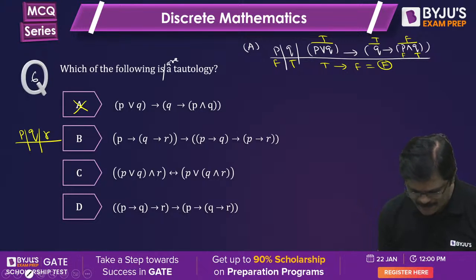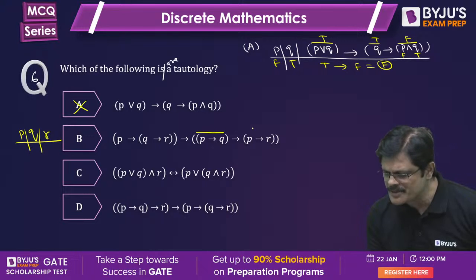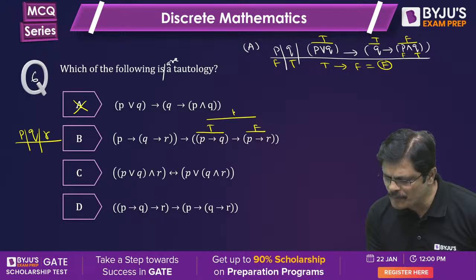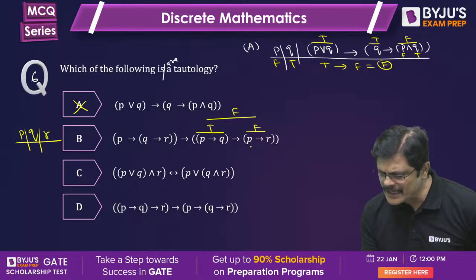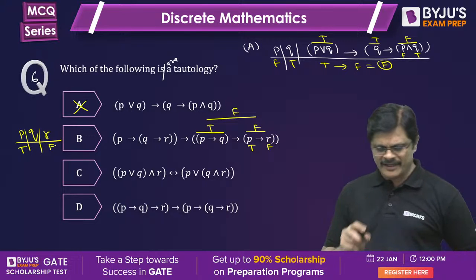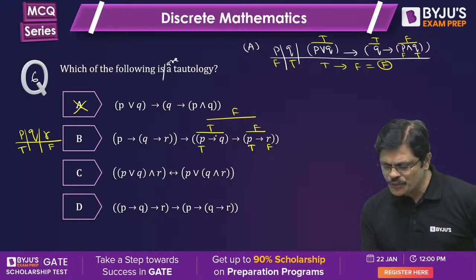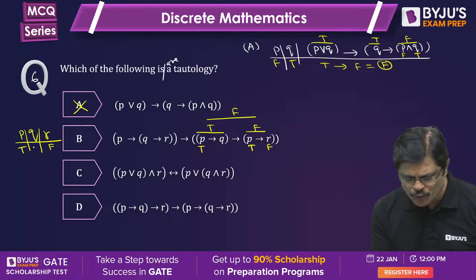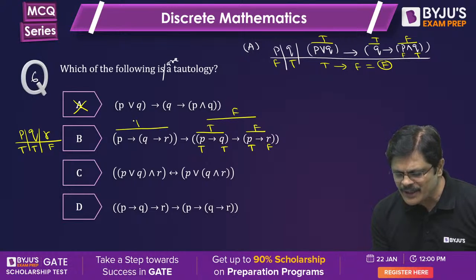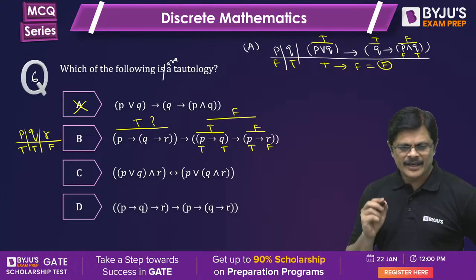Okay, so this is an implication. If you want this to be false means this has to be true and this has to be false, then this fellow becomes false. Now here this can be false when P is true and R is false. So P truth value you can fix, R truth value you can fix. Now because P is true and if you want this to be true, Q truth value must be true. So in this particular situation, can you make it true? Let us check. Okay.